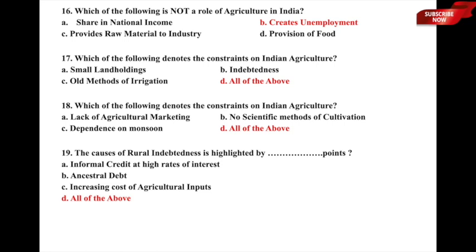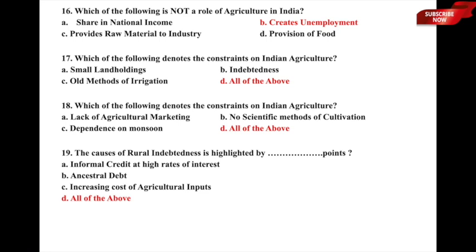So question number 17 and 18 has given us 6 important constraints on Indian agriculture, and they are: A, small size of land holdings; B, rural indebtedness; C, old methods of irrigation; D, lack of agricultural marketing; E, no scientific methods of cultivation; and F, dependence on monsoon. So these were 6 important constraints on Indian agriculture. Let us now move to question number 19.